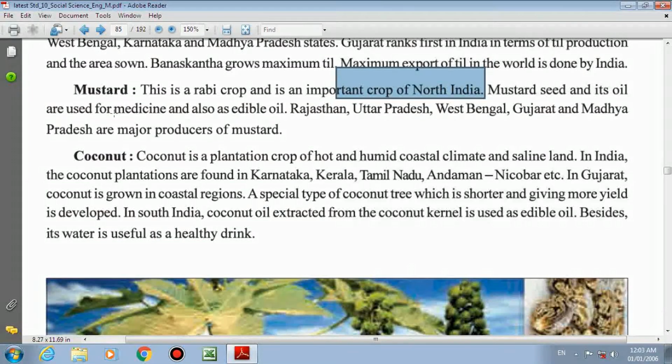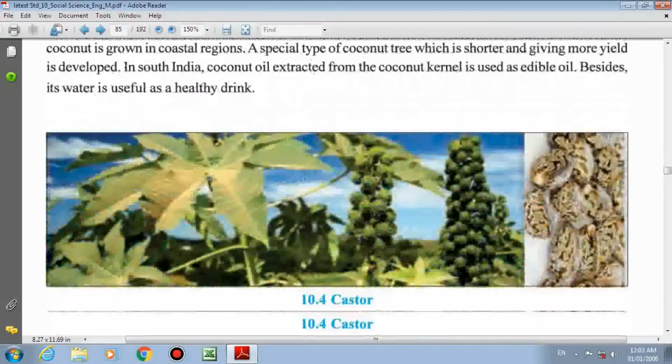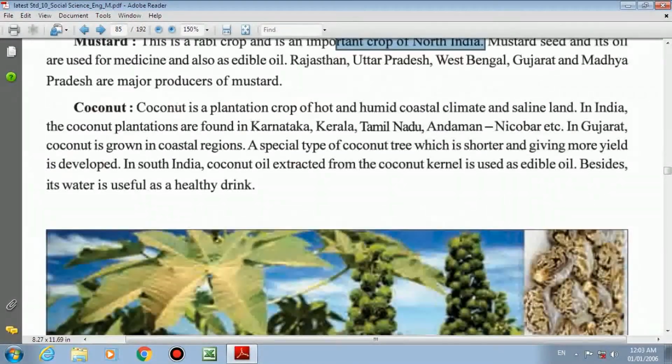Next category, coconut. Now coconut is a plantation crop. In the first part of the lecture, I explained what plantation agriculture means. If you don't know what plantation agriculture is, then go to the first part.